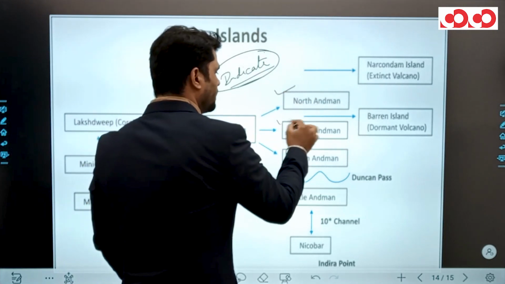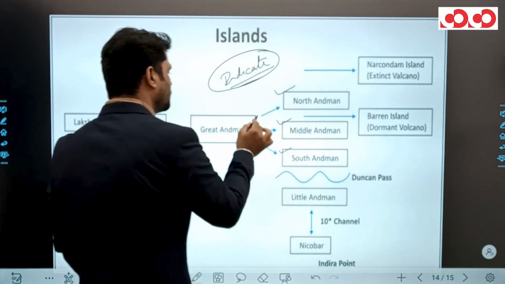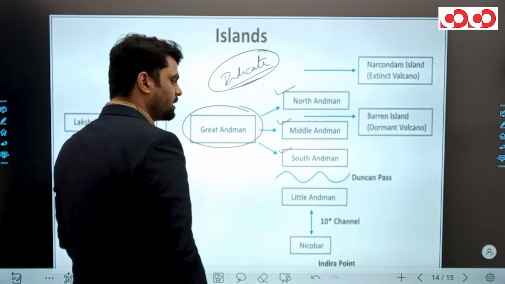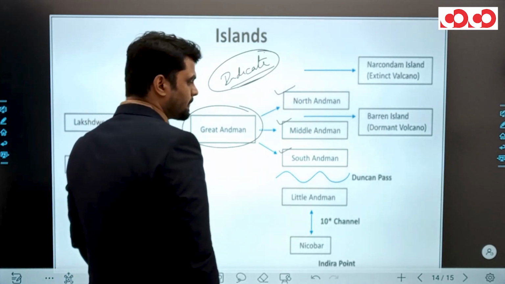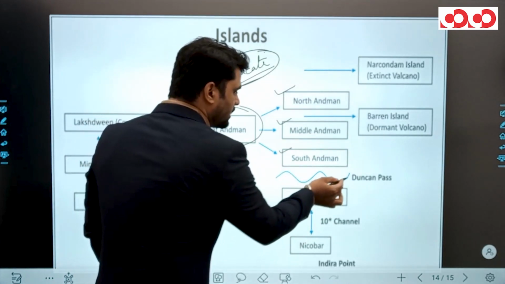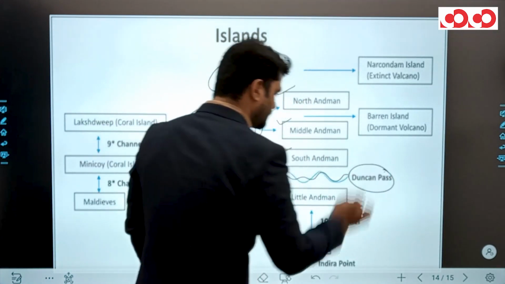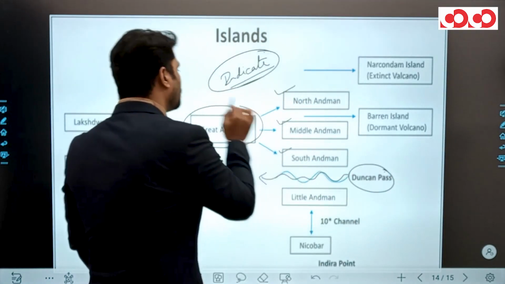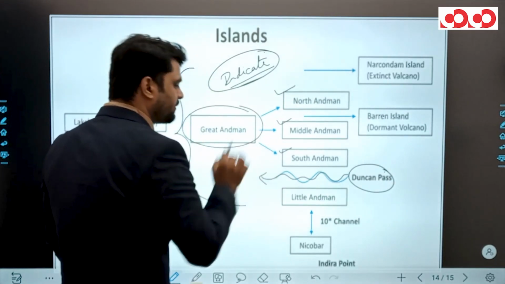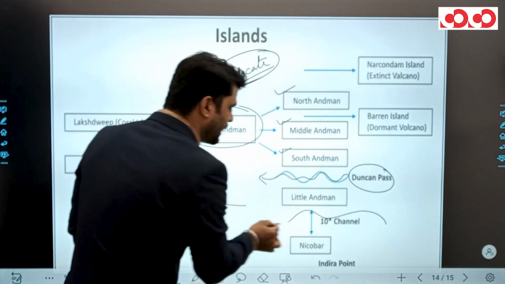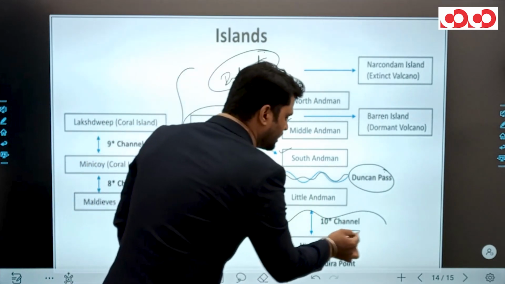North Andaman, Middle Andaman and South Andaman come under Great Andaman. Clear? South Andaman and Little Andaman get separated through Duncan Pass. Little Andaman, or you can say the whole Andaman group of islands, gets separated from Nicobar Island through this 10-degree channel.